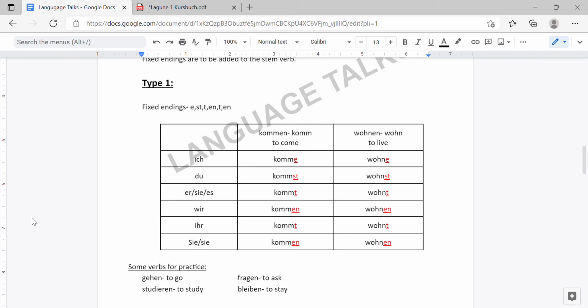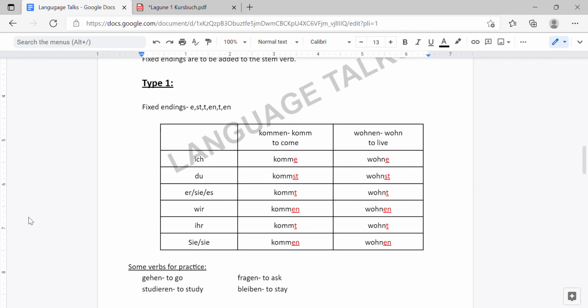So we have ich. For ich, I, the ending is e. For du, you, the ending with the stem verb will be st. Er, sie, es, he, she or it: for all three, that is the third person, we will be having a common ending, that is t.